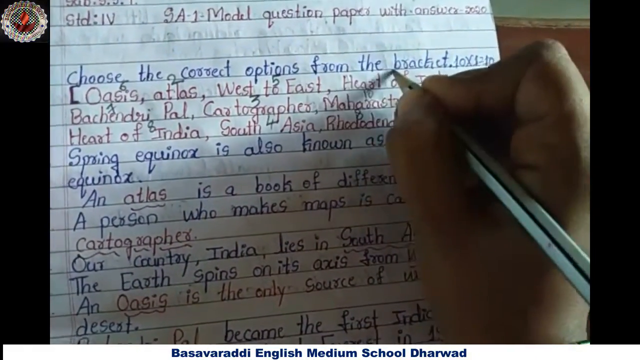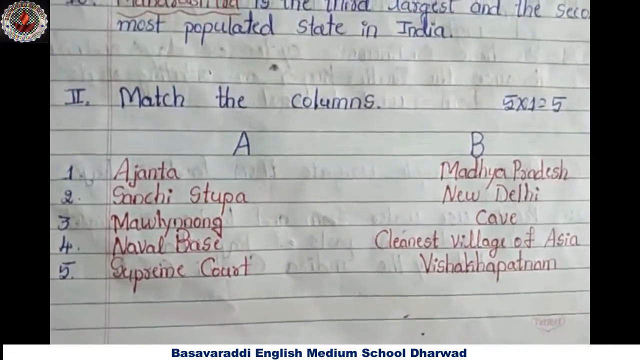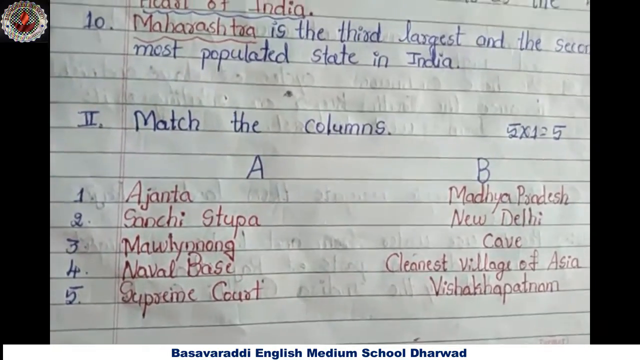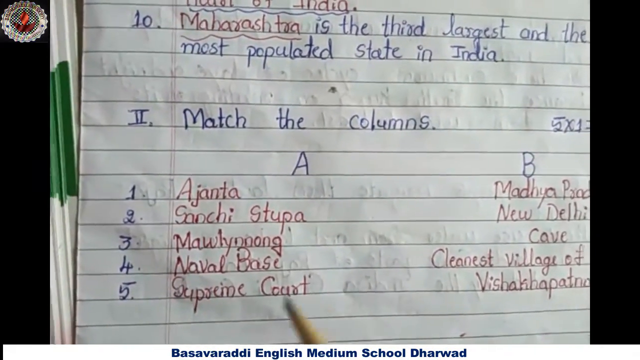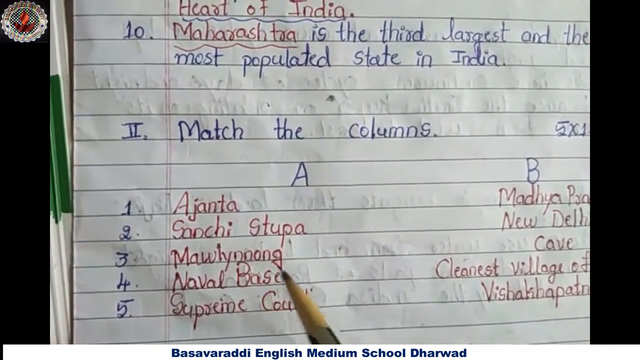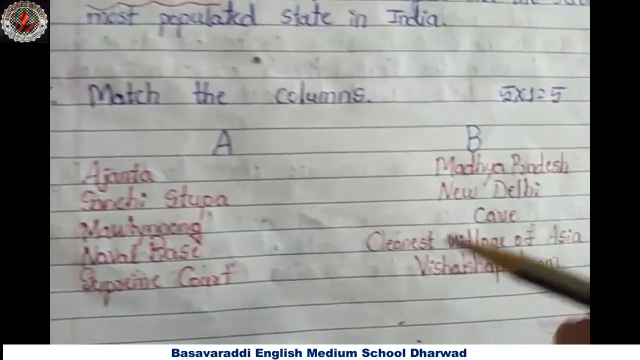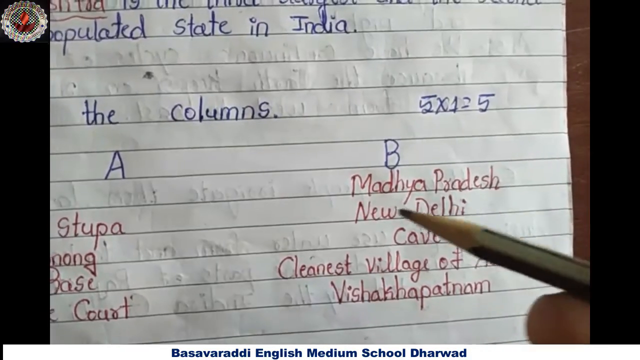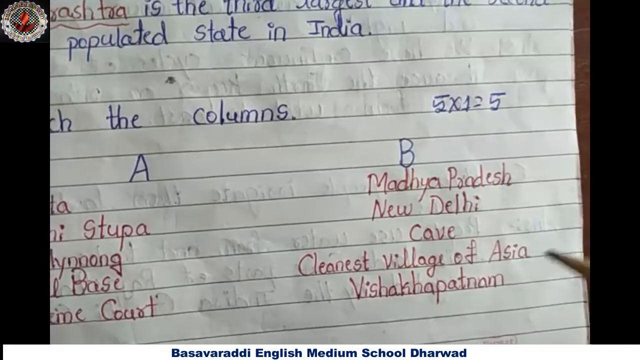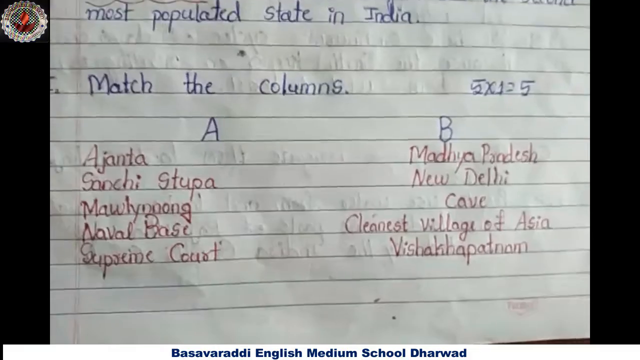Next, match the columns. Second main, match the columns. I will read the A part first, afterwards I will read the B part. Ajanta, Sanchi Stupa, Mawlynnong, Naval Base, Supreme Court, Madhya Pradesh, New Delhi, Cave, cleanest village of Asia, Visakhapatnam. Which is the right option?